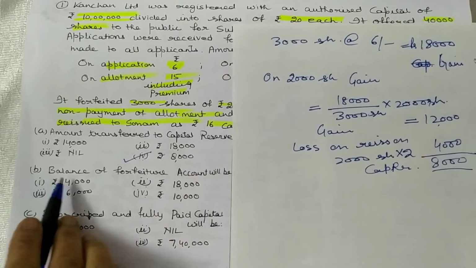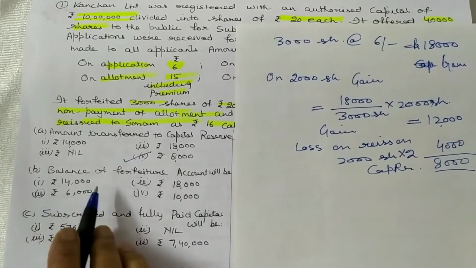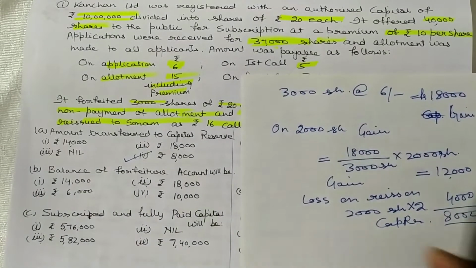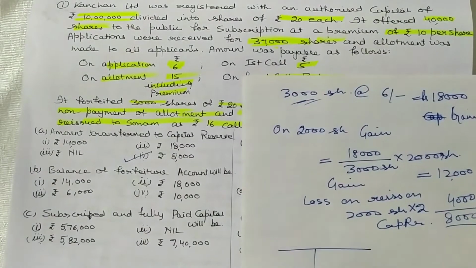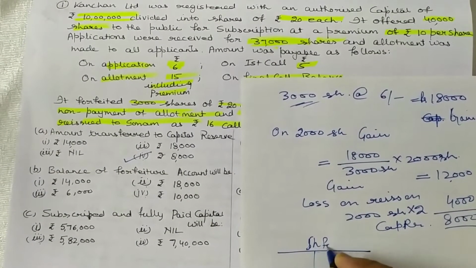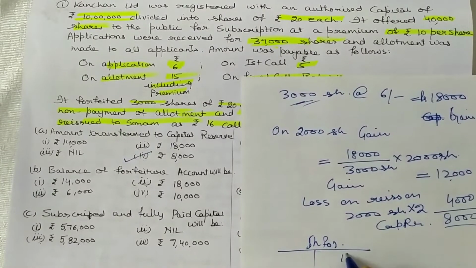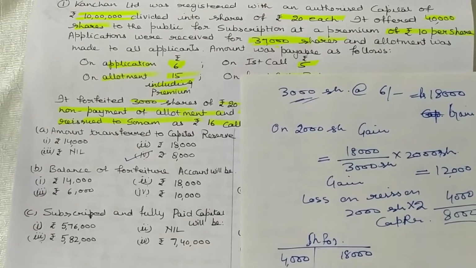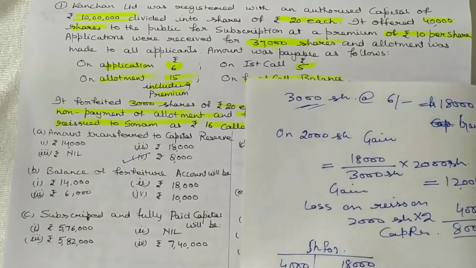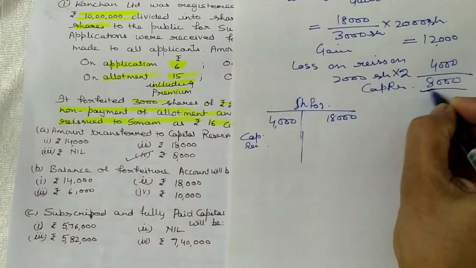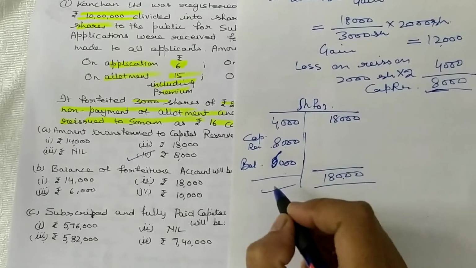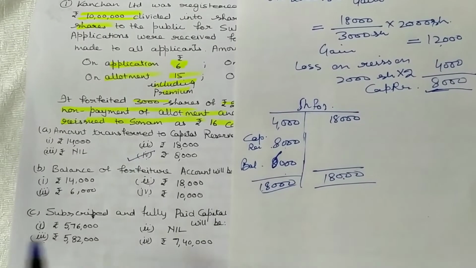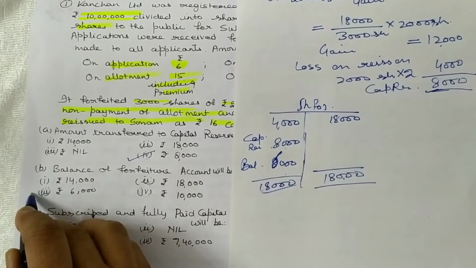Second question is balance of forfeiture account will be on these 3,000 shares. On 3,000 shares, share forfeiture account, if you prepare like this, it is 18,000. On reissue is 4,000 and transferred to capital reserve. I have calculated here 8,000 minus 12,000 is 6,000. 6,000 is the correct answer.